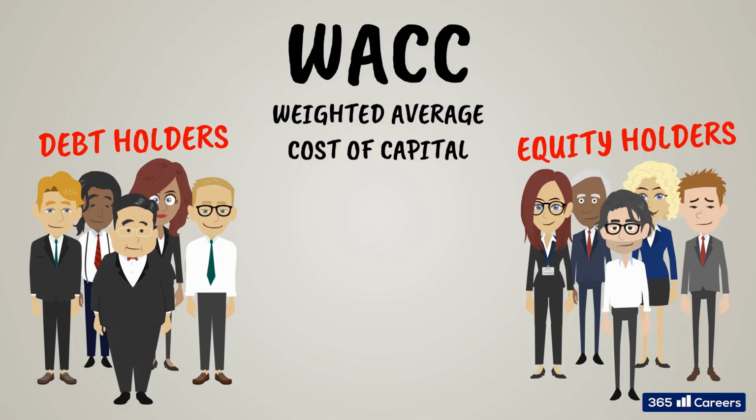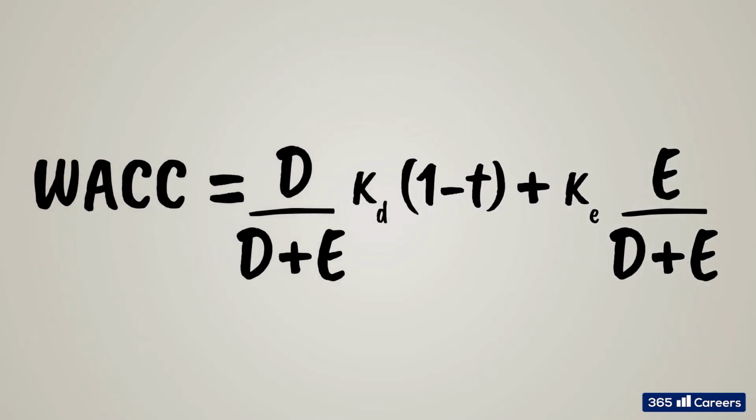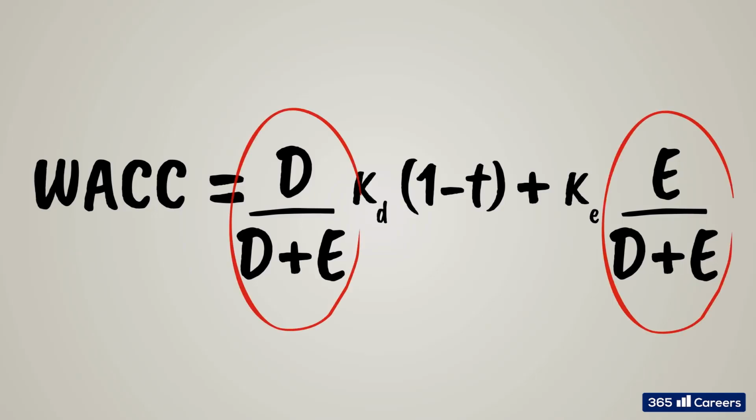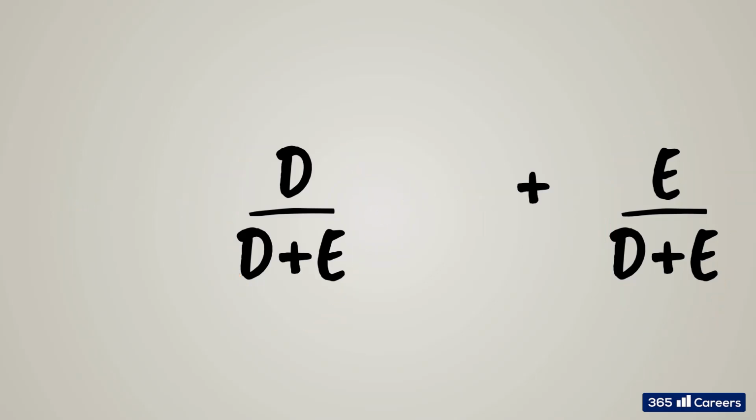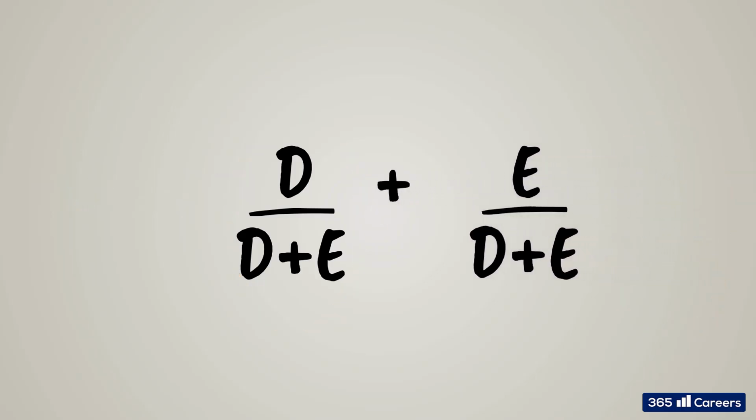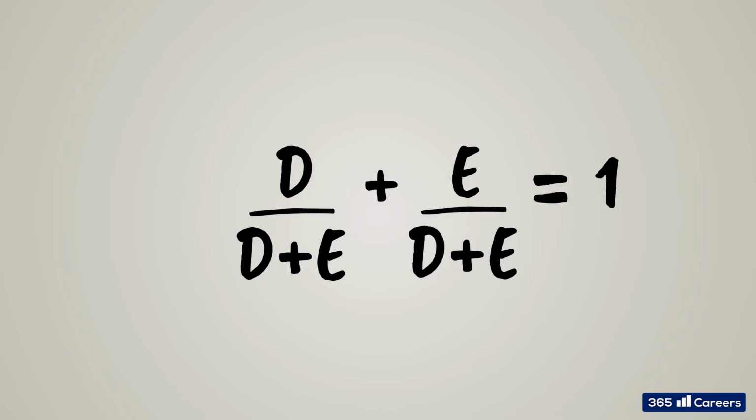It provides a sense of the average opportunity cost sustained by investors for investing their funds in the firm. Let's look at the WACC formula. It has two weighting components: debt divided by the sum of debt and equity, and equity divided by the sum of debt and equity. The sum of these two components is equal to 1.